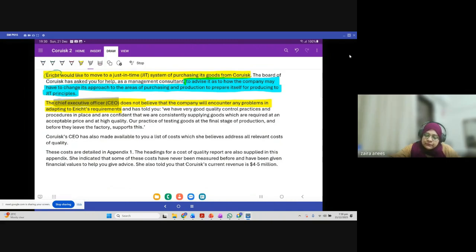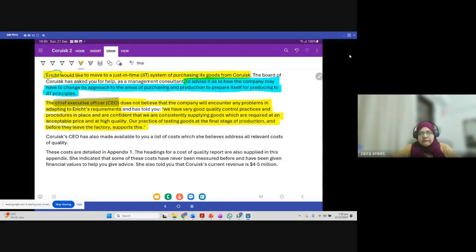The CEO has told you that we have very good quality control practices and procedures in place and are confident that we are consistently supplying goods which are required at an acceptable price at high quality. Our practice of testing goods at the final stage of production and before they leave the factory supports this.